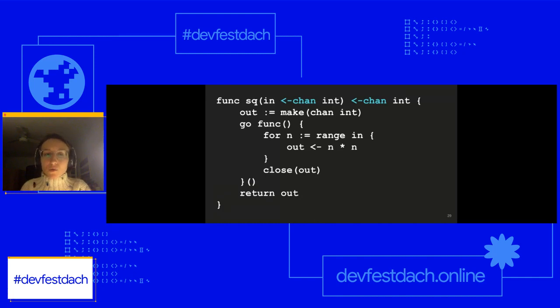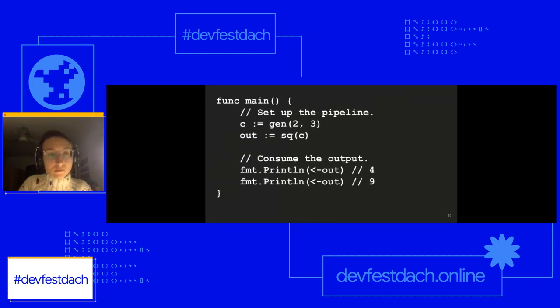It goes through the values that we have in a channel, and then it generates squares, so it just multiplies them by themselves and sends them to this out channel. The inbound channel is closed at this stage, and we've sent all the values downstream. Now we're also closing this outbound channel as well, so we're returning it at the very end.